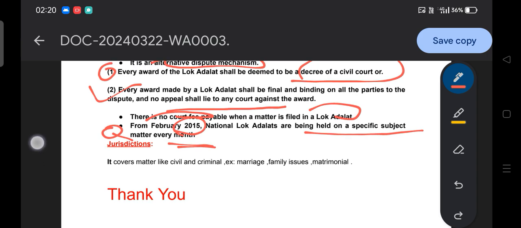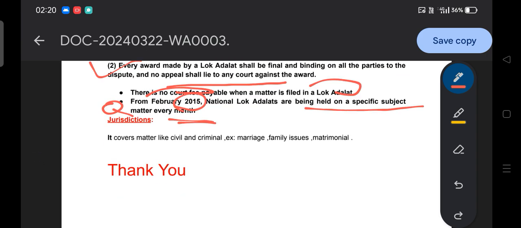Then we will see the jurisdiction of the Lok Adalat. It covers civil and criminal matters, both. Civil means your private life: your property, your marriage, your family life. For example, the different things you purchase, like ornaments. The private life belongs to civil, and criminal is associated with the aspect of the judiciary or the aspect of crime, and that also can be entertained in the Lok Adalat.